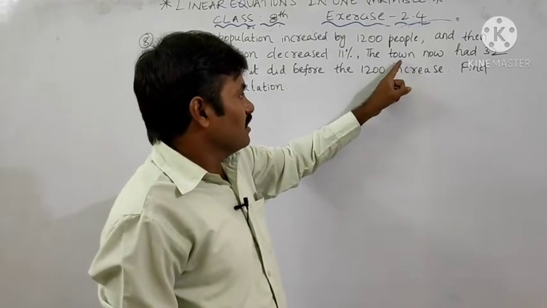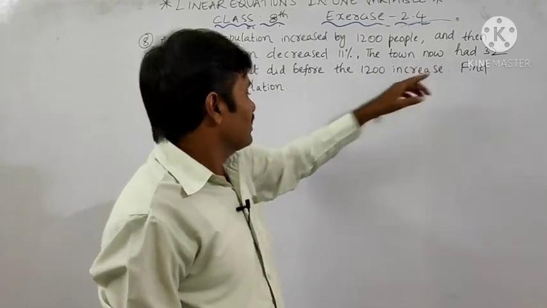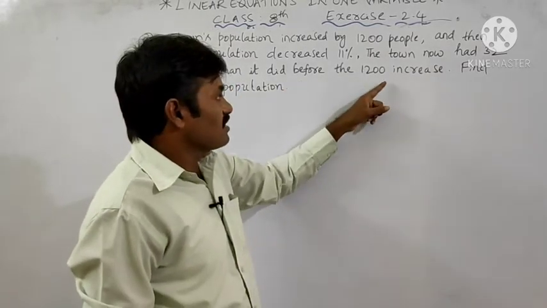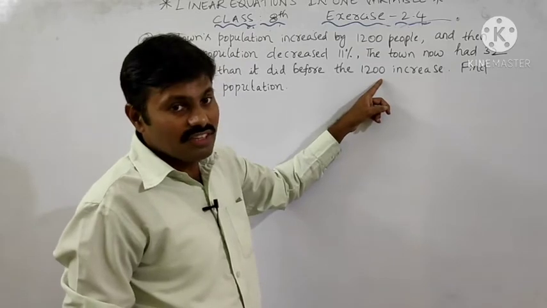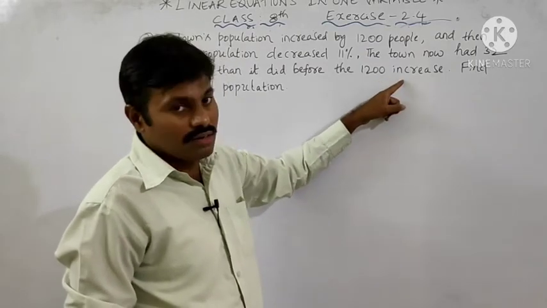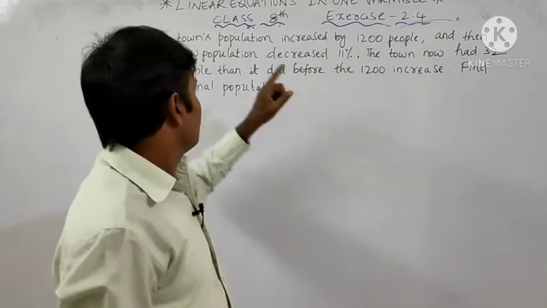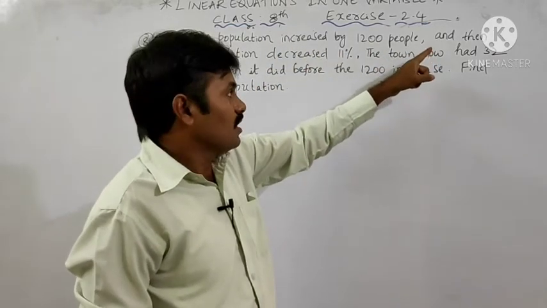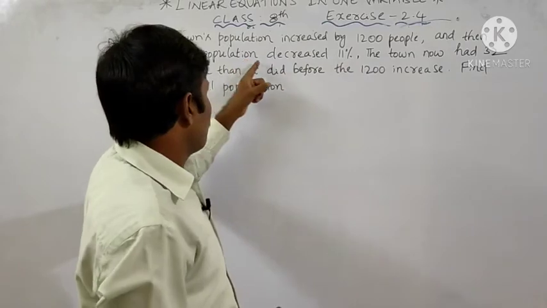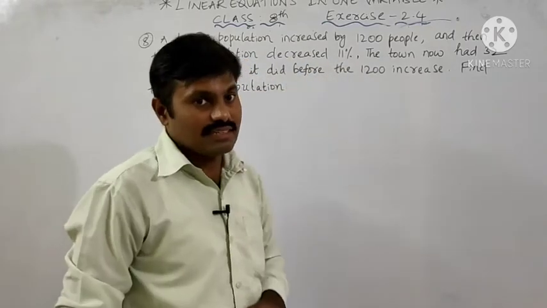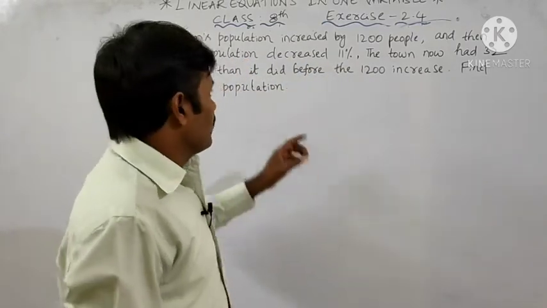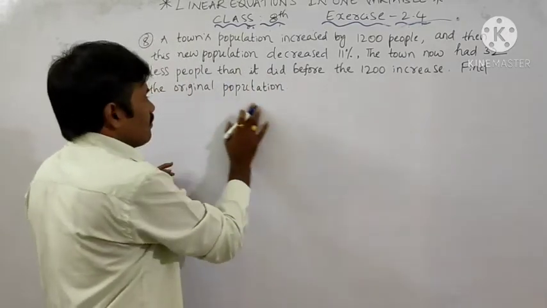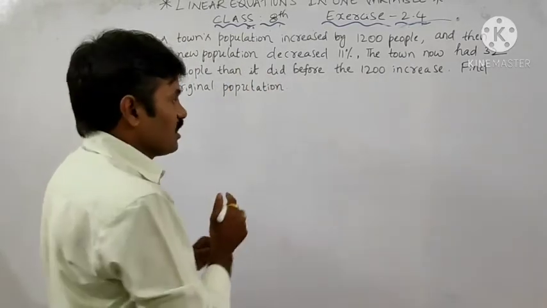That is, the present people are 32 members less than when it was before the increase by 1200 people. Okay, so a town's population increased by 1200 people and then this new population decreased by 11%. Then what did we ask? Find the original population.